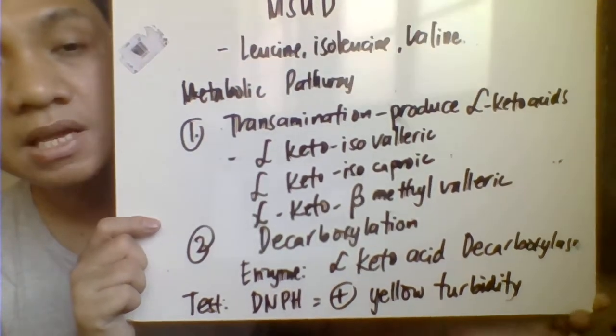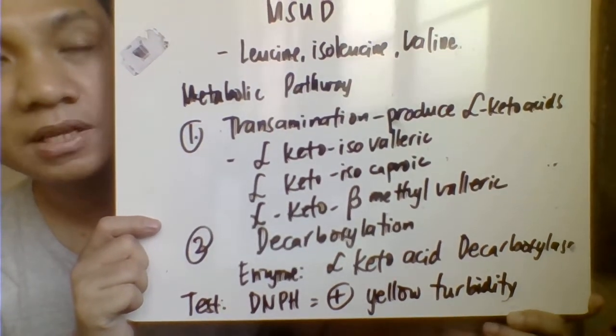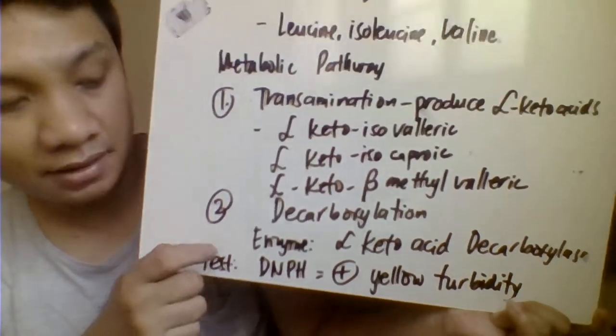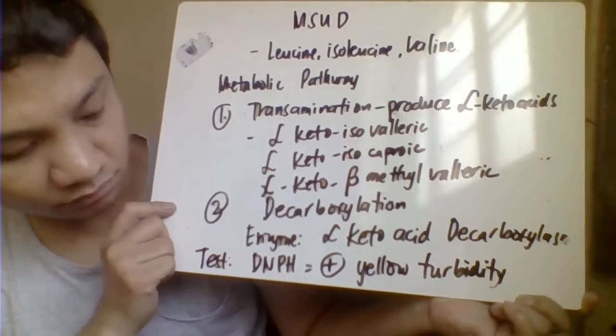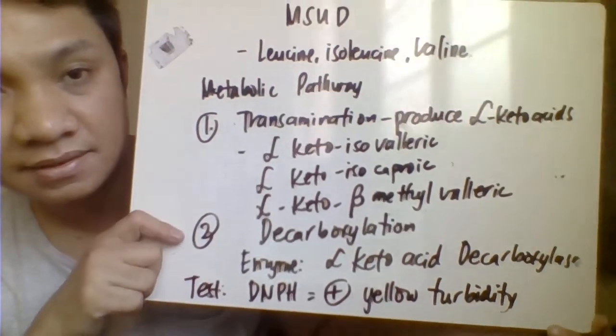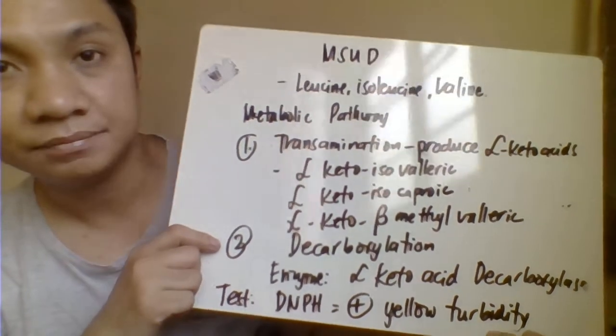MSUD is characterized by a maple syrup urine odor. As a screening test, you could have the dinitrophenylhydrazine test, where a positive result is yellow turbidity.